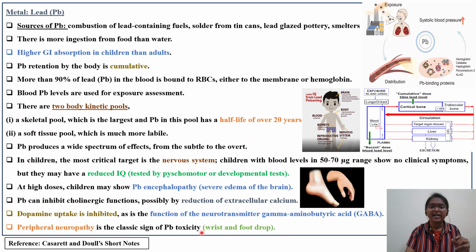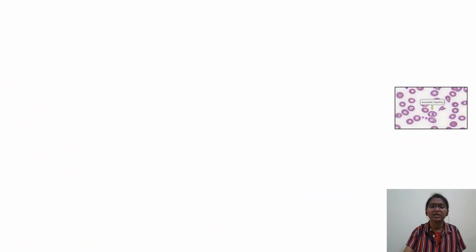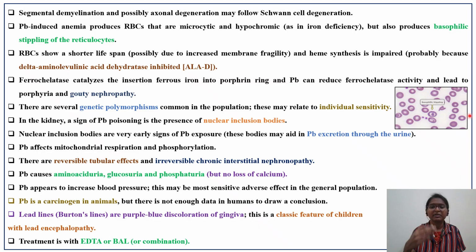Classic signs of lead toxicity: wrist and foot drop. This is again something you have to remember, Burtonian lines and wrist and foot drop. Children, infants, may have encephalopathy. These are very repeated questions you will be getting. Segmental demyelination, possible axonal degeneration may also follow Schwann cell degeneration.